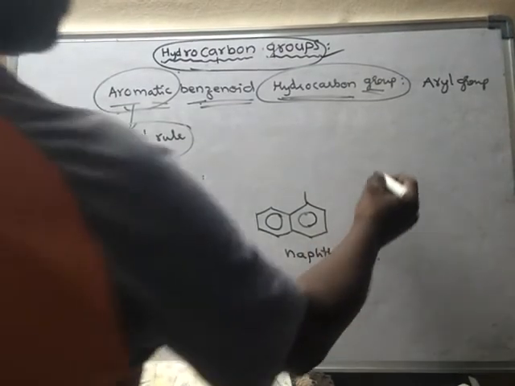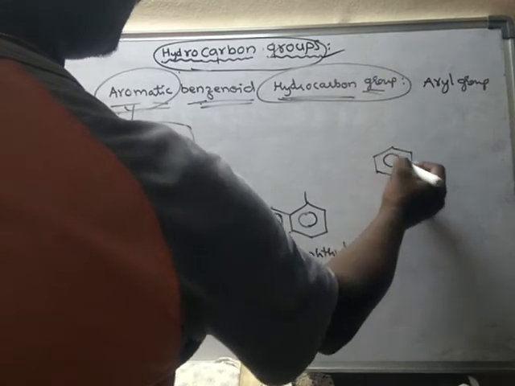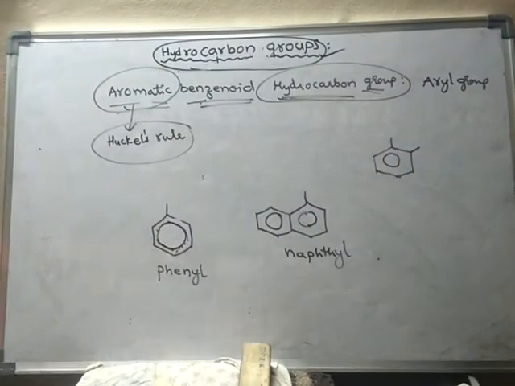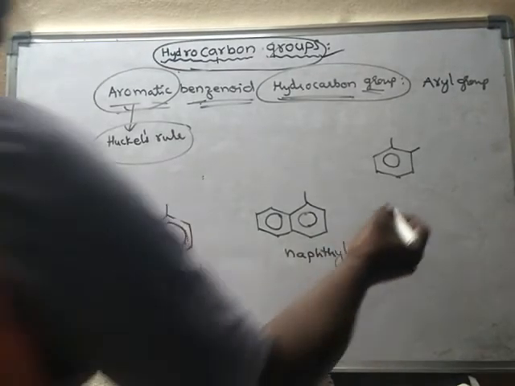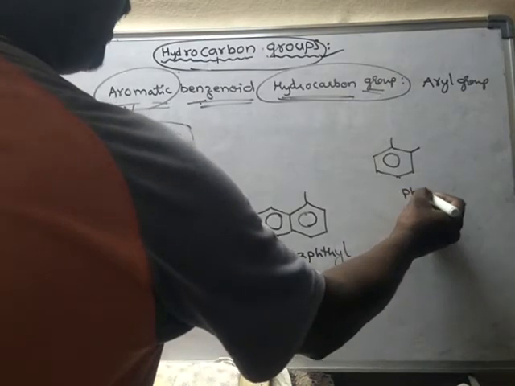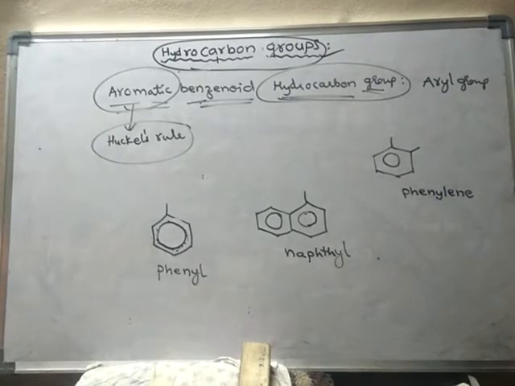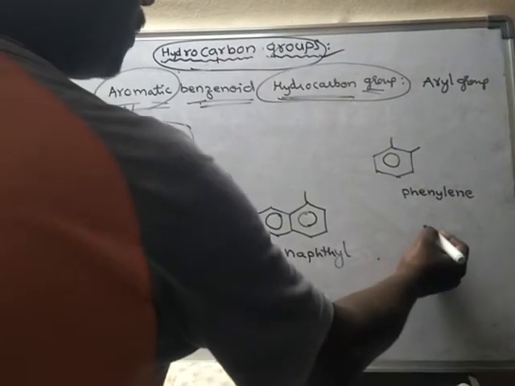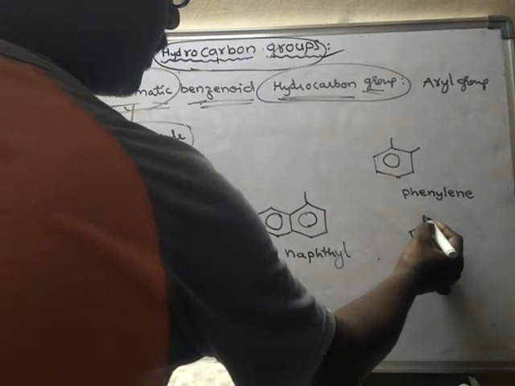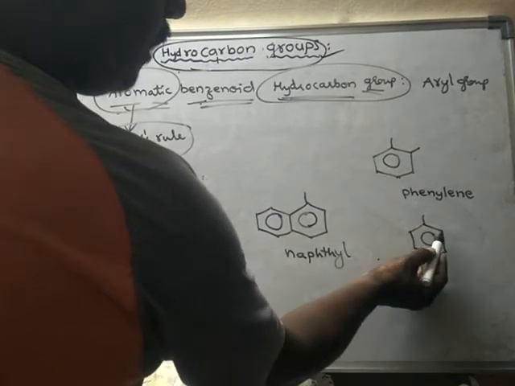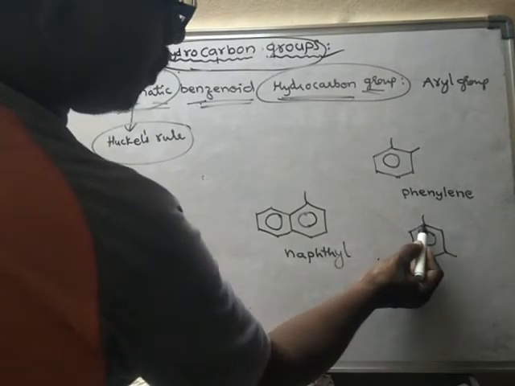Suppose I remove two hydrogens from benzene, then it is said to be phenylene. Suppose I remove two hydrogens like this, one hydrogen from here and one from there.